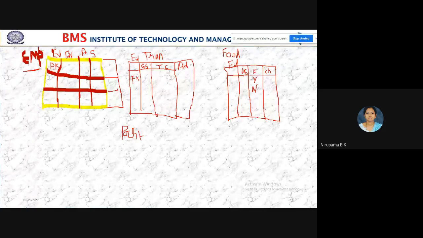So in the other tables you can refer to the foreign key. Yes, students, here we are partitioning our data, and here we are reducing the redundancy.